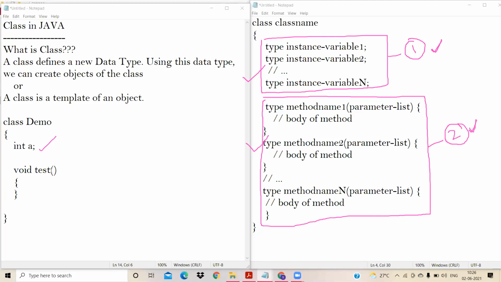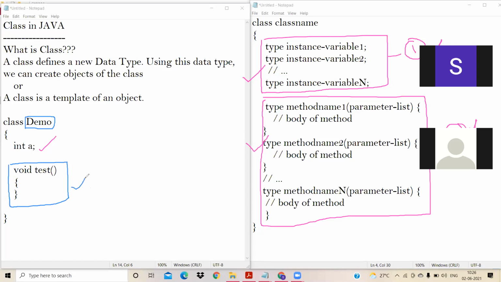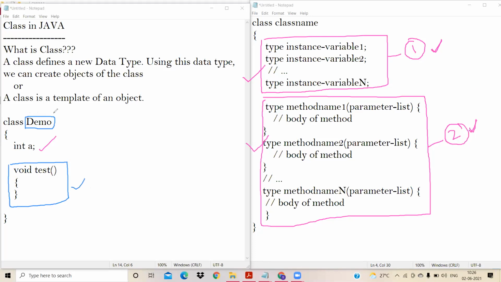See, students, this void test is a method. Where I define this test method, I have defined it inside the class called demo. Inside the class called demo, I have declared a method called void test. Since I have declared this function inside the class called demo, we call this a method.